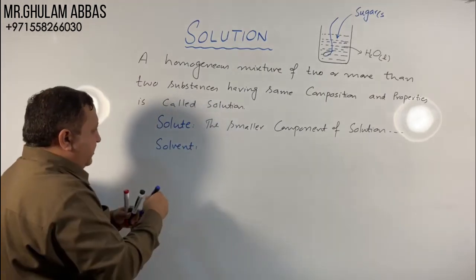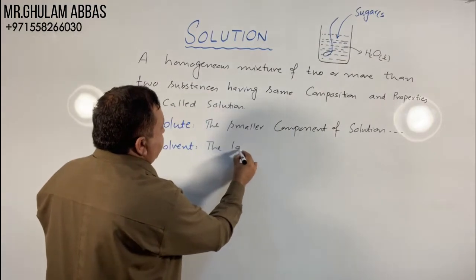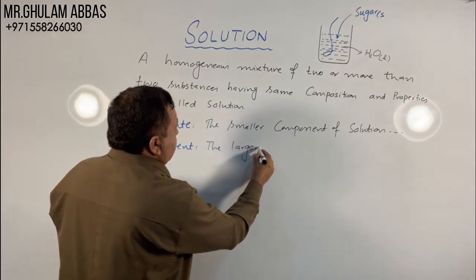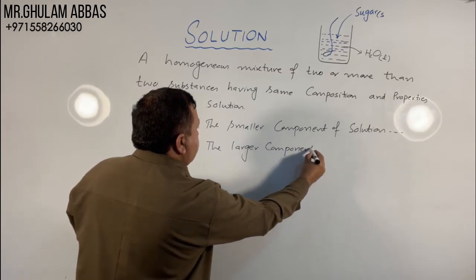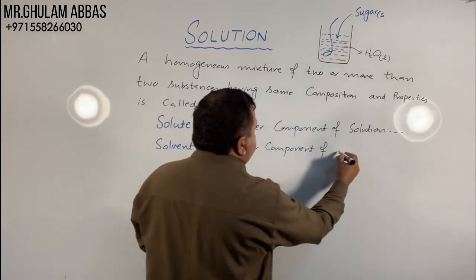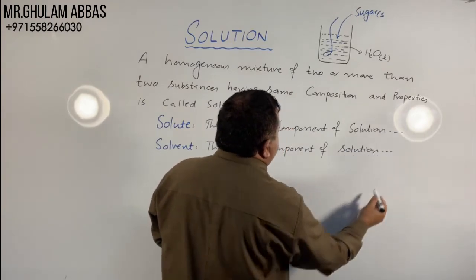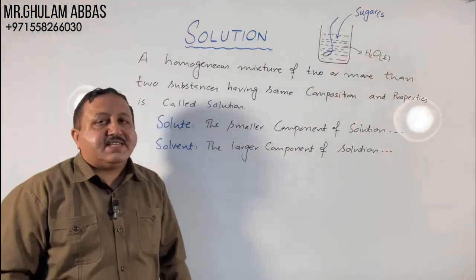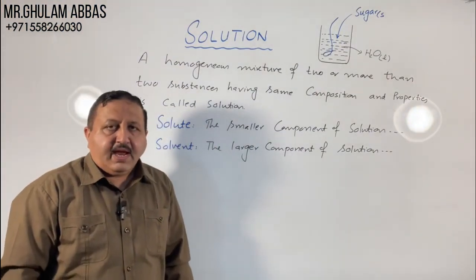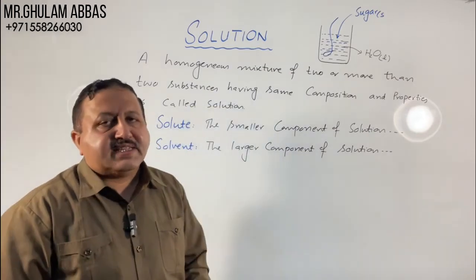What is solvent? The larger component of solution is called solvent. In this example, water is a solvent, and in most of the solutions, water acts as a solvent.